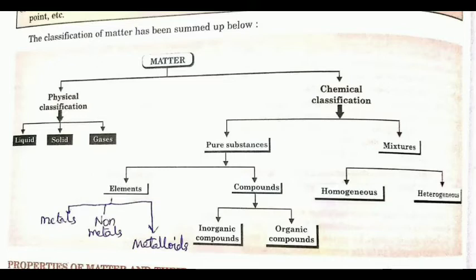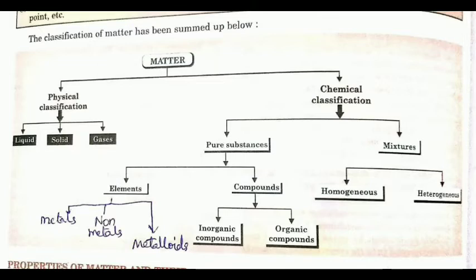First of all, matter can be classified on the physical classification way and on the chemical classification way. Under the physical classification, matter can be classified into liquid, solid and gases. In the chemical classification, the matter can be classified into pure substances and mixtures. In the pure substances, the matter can be in elemental form or in the compound state.